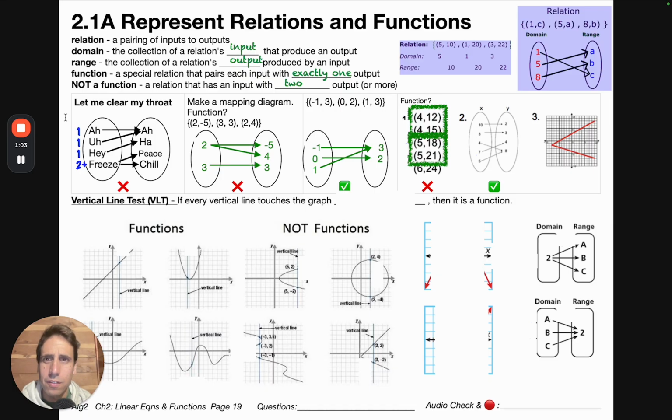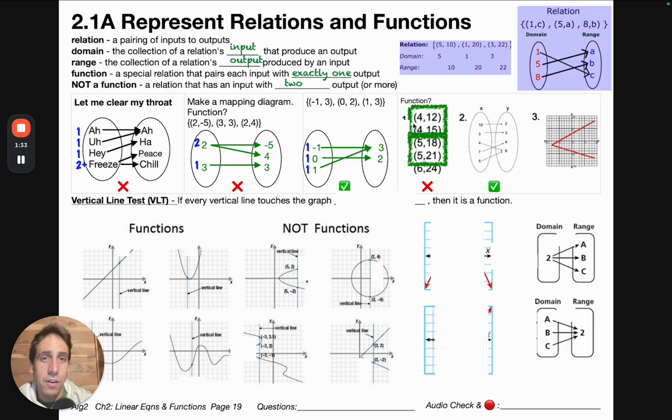Let's count the outputs over here in the next one. So how many outputs does 2 have? The number 2? It has 2. It goes to -5 and 4. And what about 1? 3. 3 has 1. So here you can see that because of this 2, it's not a function. Next one. -1 has 1 output. 1 has 1 output. 0 has 1 output. So therefore, since they're all 1s, yes, it is a function.